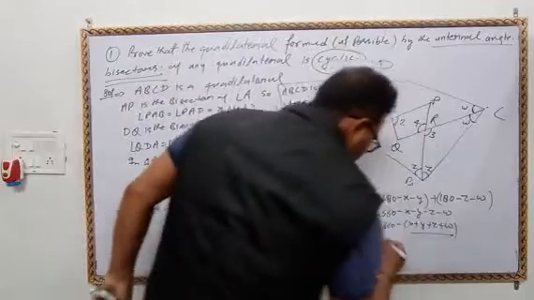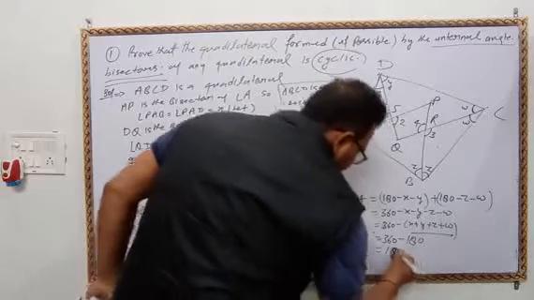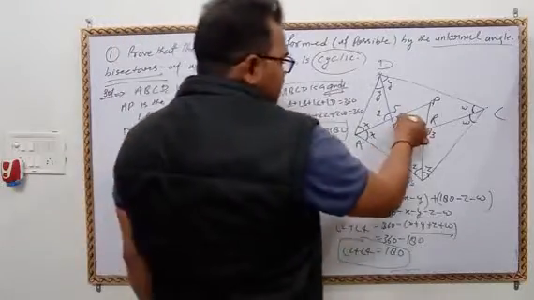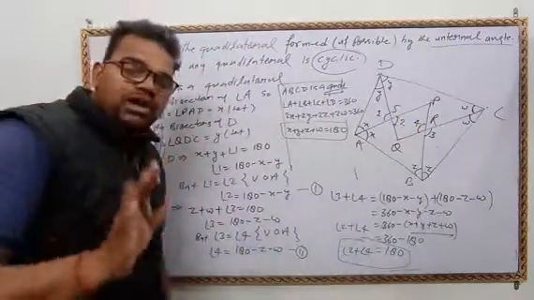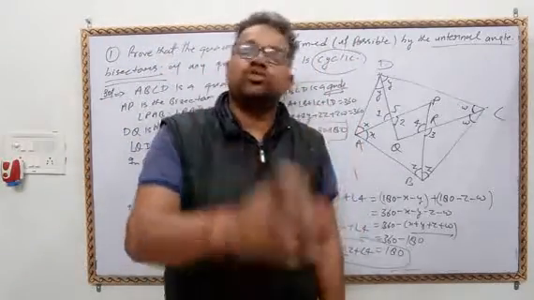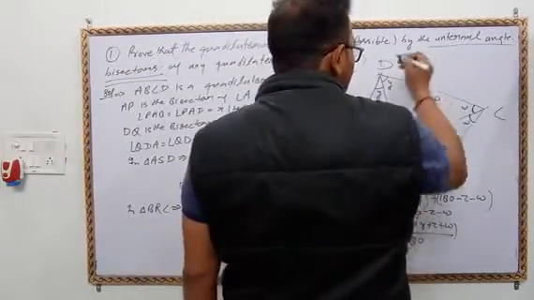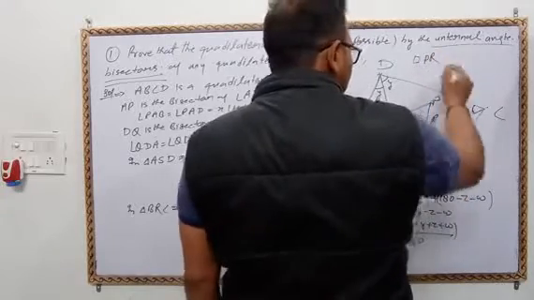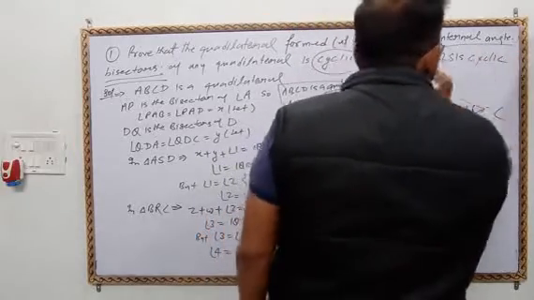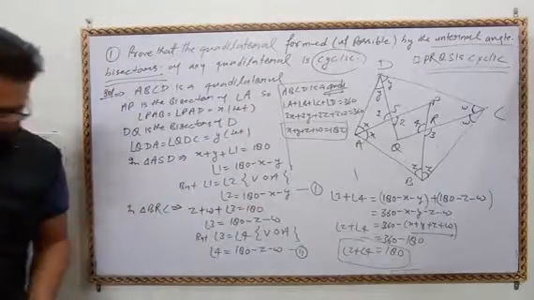So what do we get? 360 minus 180. It means 180. Means angle 2 plus angle 4 is equal to 180. Means the sum of opposite angles is 180. If in any quadrilateral the sum of the opposite angles is 180, it means the quadrilateral PRQS is cyclic. I hope you all understand. Please try to understand and note down, please.